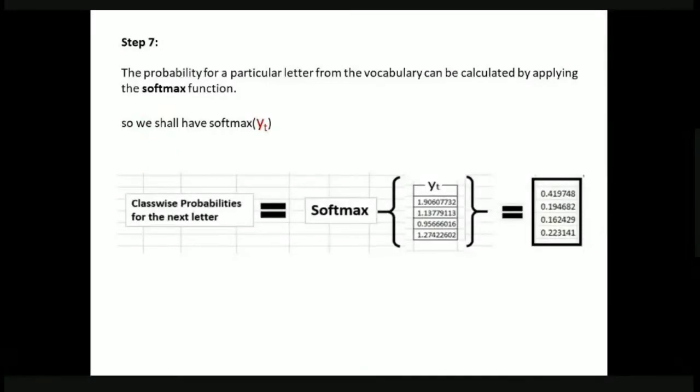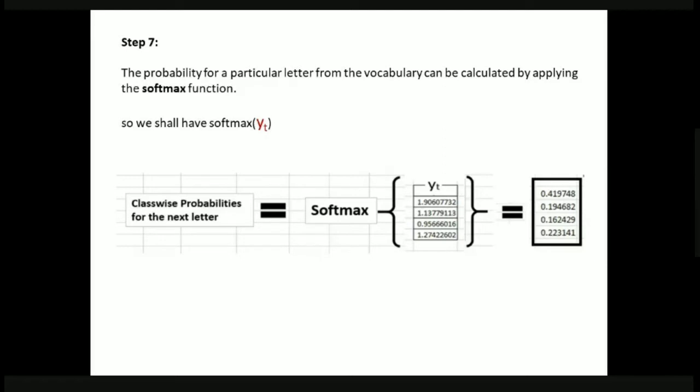Okay. So in the last class, we discussed what a recurrent neural network is, and where we use recurrent neural networks and so on. We saw how a recurrent neural network is applied to predict a letter in the word hello. That is, if we give HELL, we want the RNN to predict the last letter O.